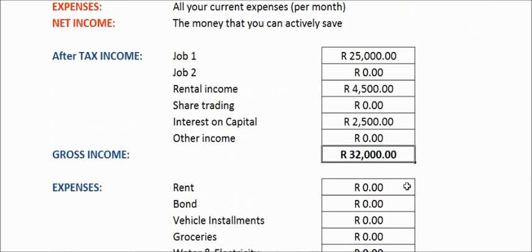If you look at your expenses, you don't pay any rent. You have a bond on a house of say 500,000, so say it's 5.5.